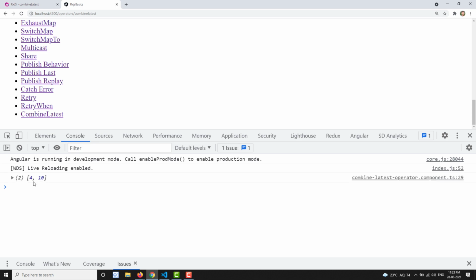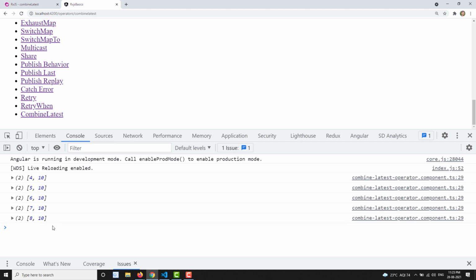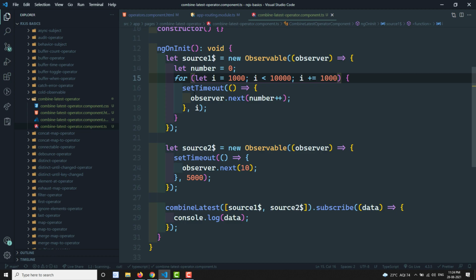Let's try to see the output. So 4 comma 10 is the output, 5 comma 10, 6 comma 10. It is going on emitting the data. So what is happening here? For every 1 second it is sending the value 0, 1, 2, 3, 4. But after 5 seconds it has emitted the value 10. By that time the latest value emitted by source one is 4. So it took 4 with 10 and emitted the data.